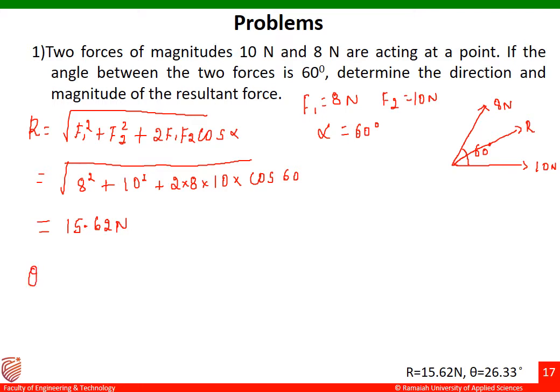That is with the help of the formula theta is equal to F2 sine theta, sorry, it is F2. One second, let me erase this once again.